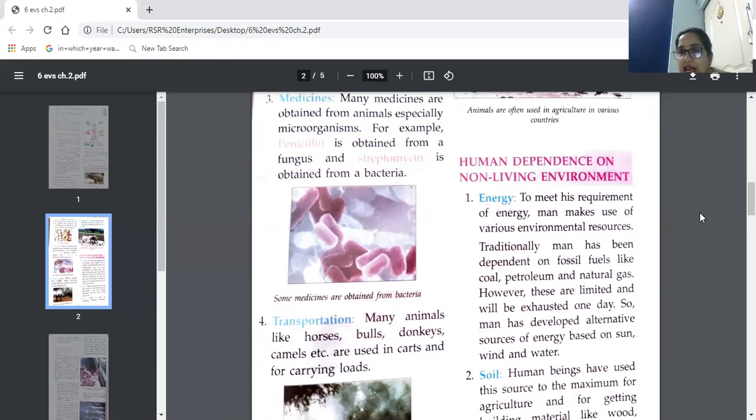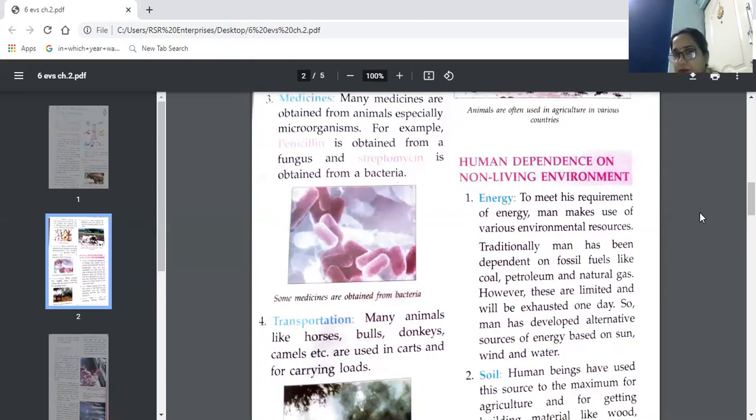So man has developed alternative sources of energy based on sun, wind, and water. Traditionally, fossil fuels were used, but they are in limited amounts, so we cannot use them as much as we want. We need to limit it. So man has developed another source of energy using sun, wind, and water, which is unlimited.